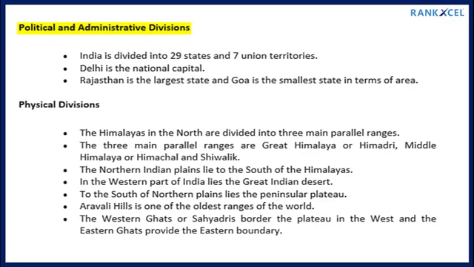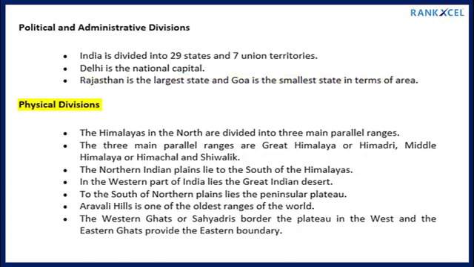Political and administrative divisions. India is divided into 29 states and 7 union territories. Delhi is the national capital. Rajasthan is the largest state and Goa is the smallest state in terms of area.